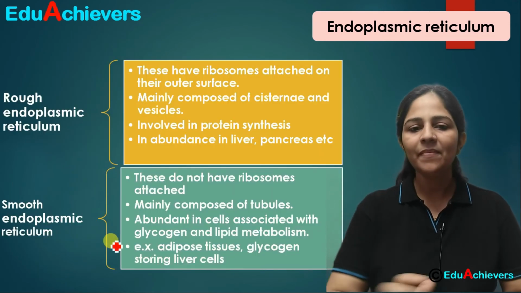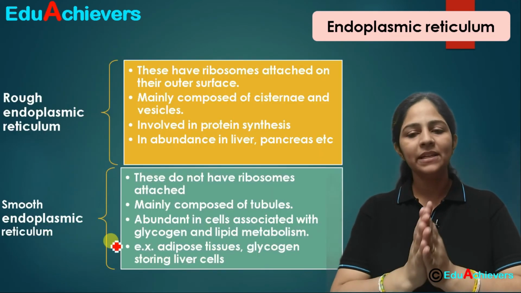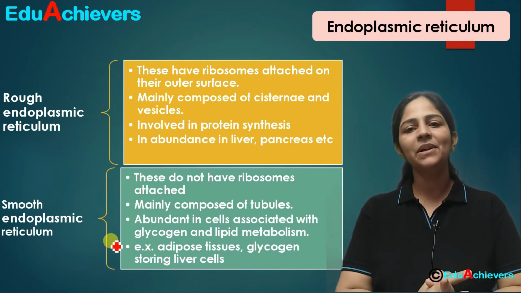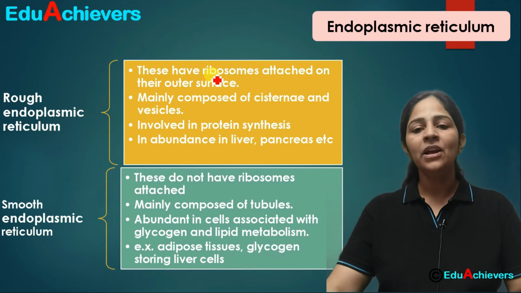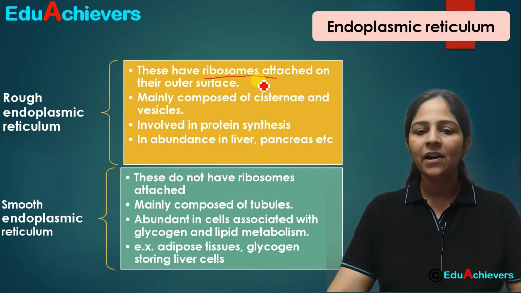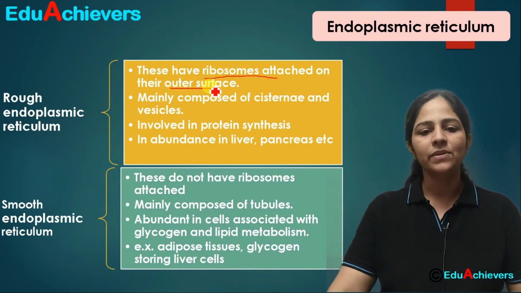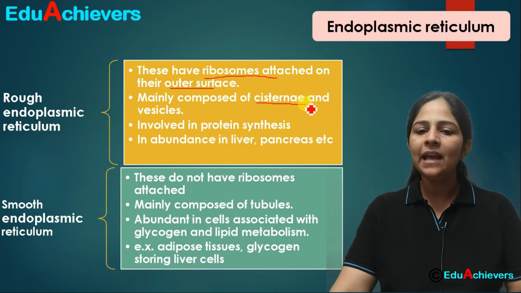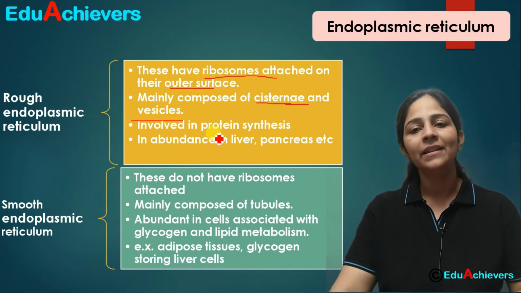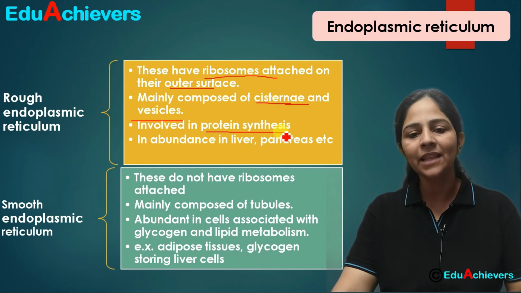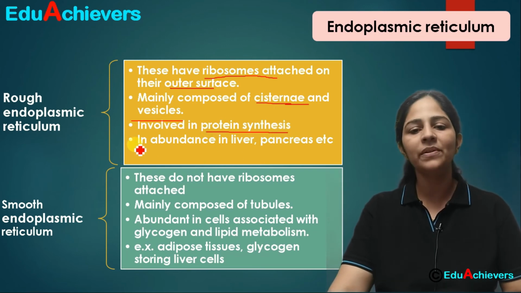In short, we call it SER. Fine. Let's understand now what is the difference between smooth endoplasmic reticulum and rough endoplasmic reticulum. अगर rough की बात करें, you are aware that they have the ribosomes attached on the outer surface. Fine. They mainly have cisternae and vesicles. Where are they involved? They are involved in the protein synthesis. Protein के synthesis में involved होते हैं.